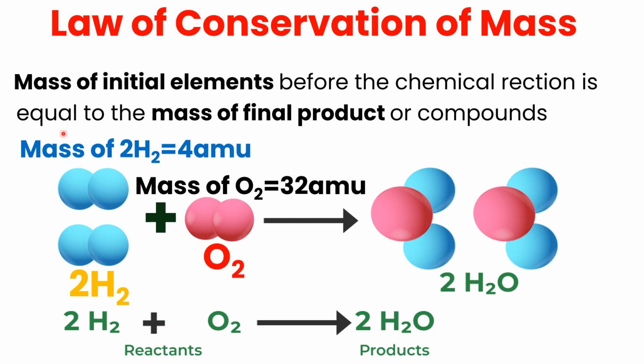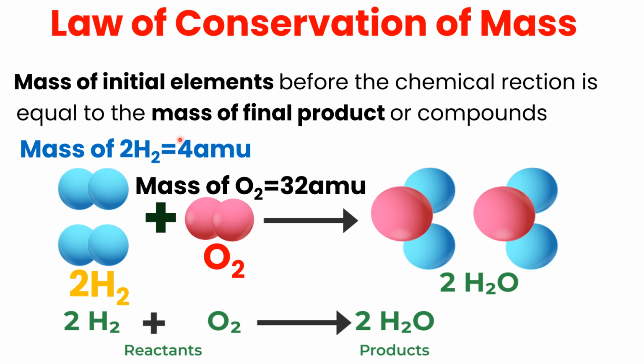The mass of the hydrogen molecule is 4 AMU, whereas the mass of the oxygen molecule is 32 AMU. So the total mass of two hydrogen molecules and one oxygen molecule will be 32 plus 4, which is 36.